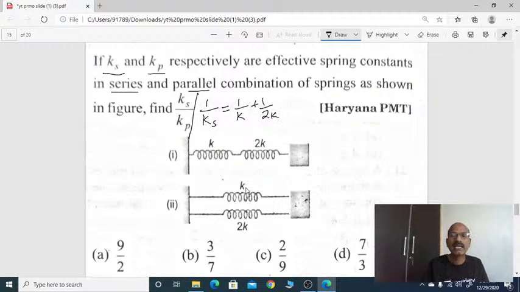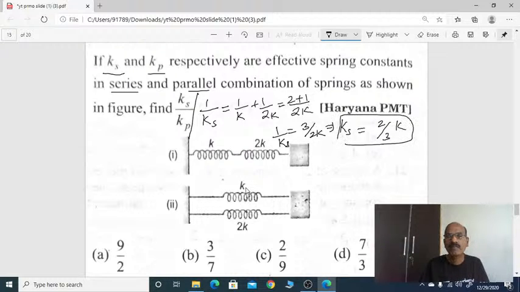Right? Take now LCM. This will be 2K. It is 2 plus 1. So that is equal 3 by 2K. That is 1 by Ks. Now what is Ks? Spring constant in series. 1 by Ks equal 3 by 2K. Ks equal 2 by 3K.